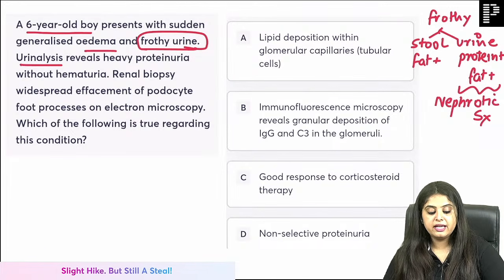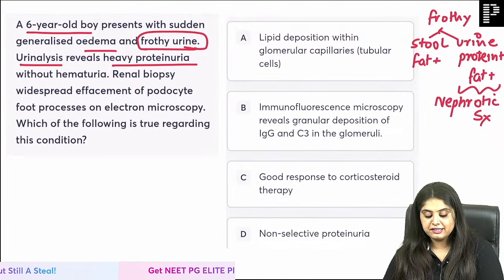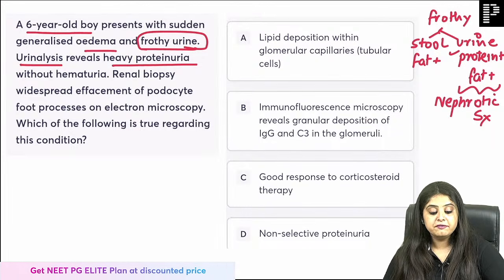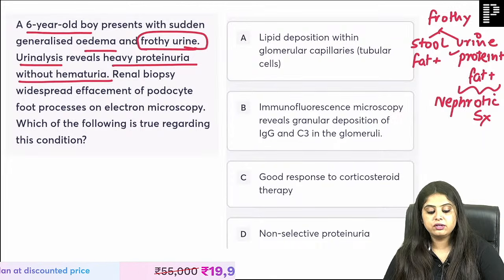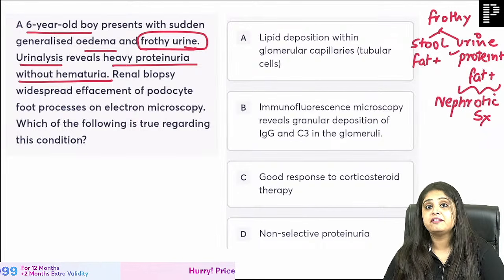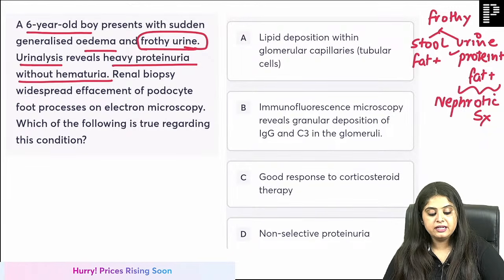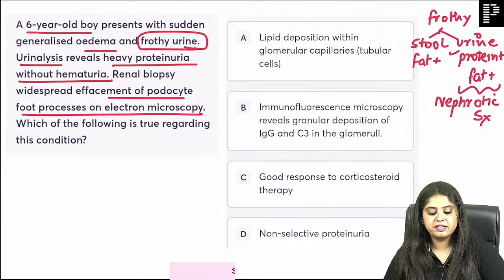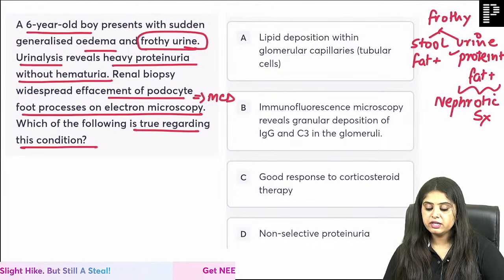Plus, the urine analysis reveals proteinuria as expected. That is why it was frothy, without hematuria. See, blood is not coming out. What have they ruled out? They have ruled out nephritic. Blood comes out in nephritic, right? So they have ruled that out. Renal biopsy shows effacement of foot processes. As soon as they write it, it is minimal change disease. Now they have asked you what is true regarding this condition.